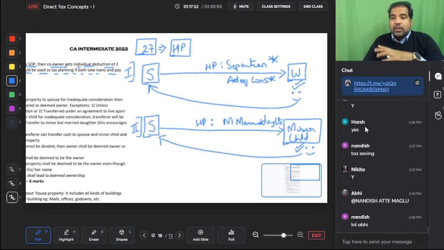Minor children are minor children everywhere in income tax except house property, where there is a concept of minor married daughter. In this case, clubbing will not happen. Or if the child is, let's say, a YouTuber and it's a very big YouTuber and he or she has a lot of income and has paid you adequate consideration, then in those two cases clubbing will not happen. These are two situations. Very important, yes.